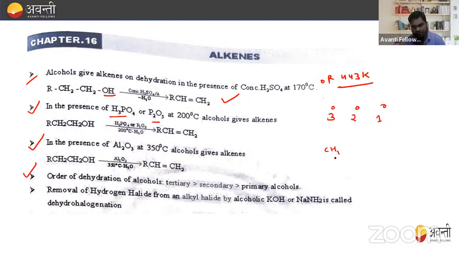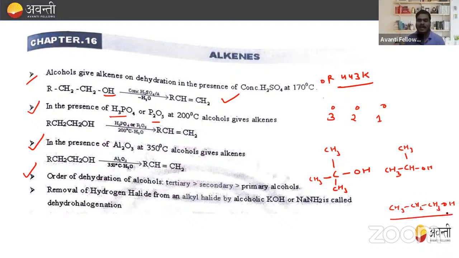That is CH3, COH, CH3, CH3. So this is the tertiary alcohol, right? And how will you draw secondary alcohol? That is CH3, CH, OH, CH3. So this is secondary alcohol, right? And what is the primary alcohol, beta? CH3, CH2, CH3, and OH. So this is primary alcohol.